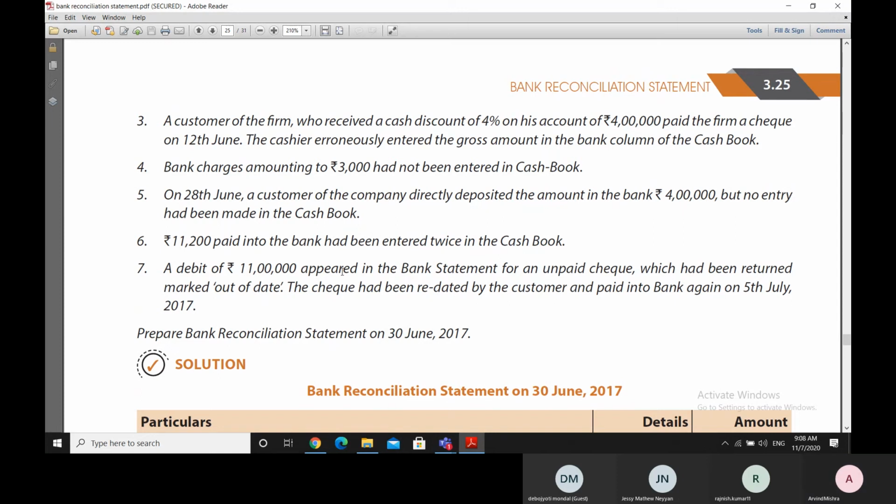Now the customer presents that check into the bank. However, the check is out of date. When the customer presents that check into the bank, the bank makes an entry to his credit, and therefore the bank makes a debit of 11 lakh rupees in our account, and the bank gives the credit to him.